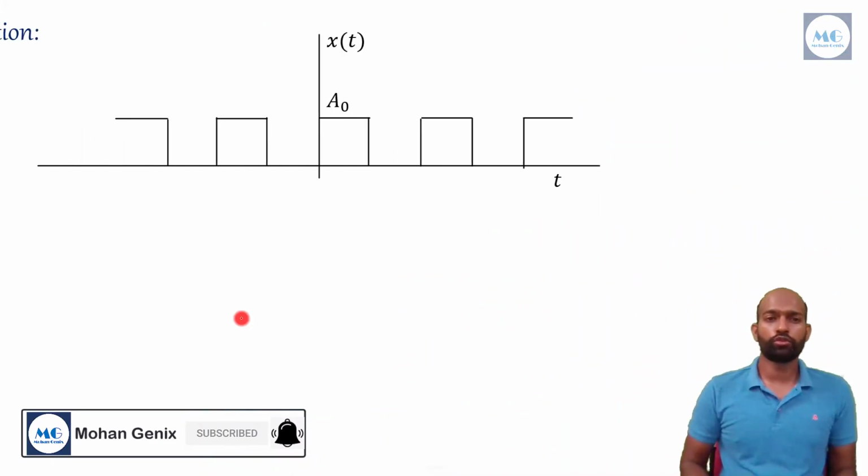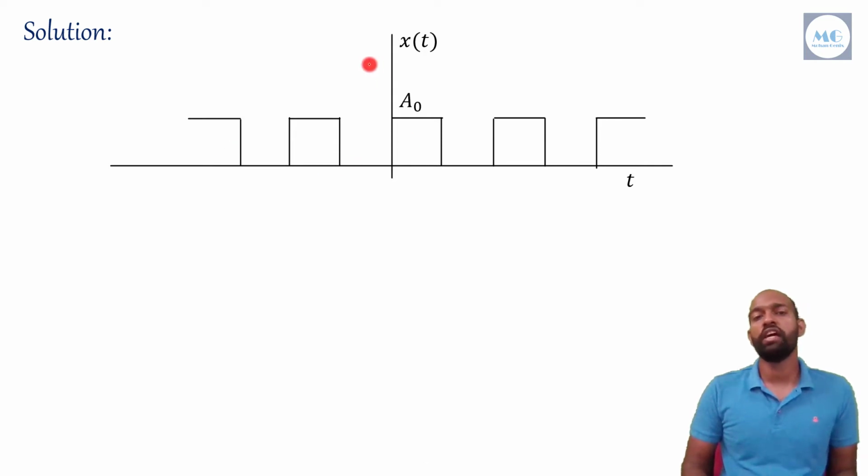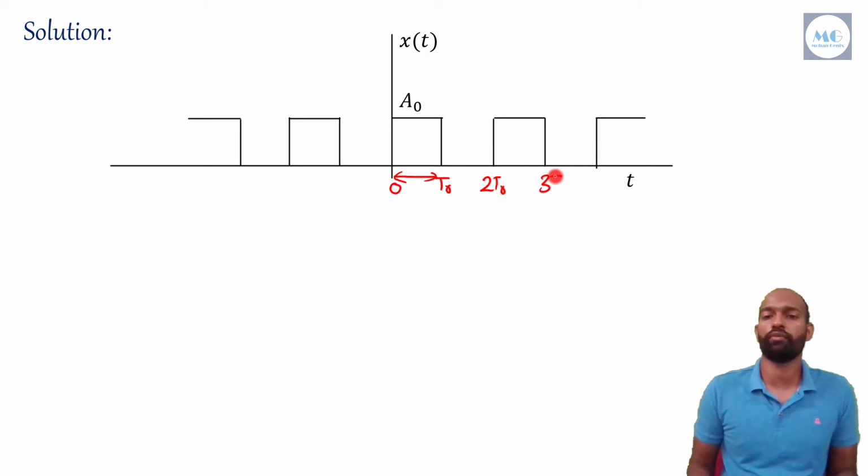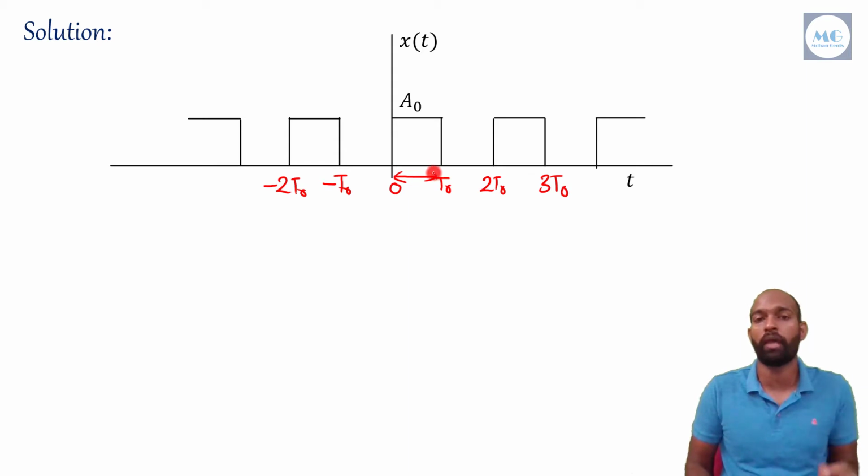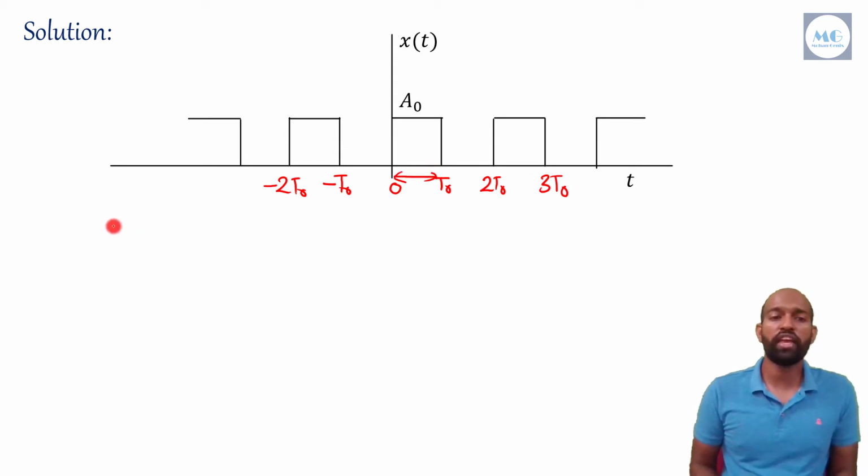Let's solve it. To solve this question, I have drawn this signal x(t) like this. We can assume this is time 0 and this is T0, as this is repeating after each T0 time. This is 2T0, and this is 3T0. Similarly, we can assume minus T0 and minus 2T0. So this is a periodic signal, as it repeats its value after a particular interval of time. What we have to calculate is its energy.